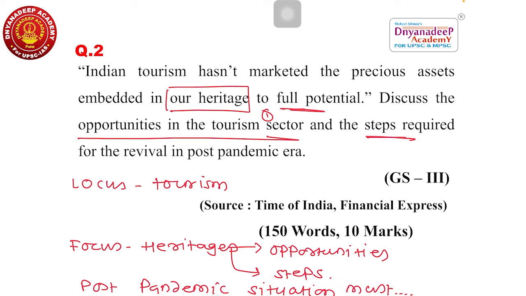Because here they are saying that we have not focused enough on tourism which is embedded in our heritage, monuments and heritage. So while explaining or discussing tourism, you have to focus on the tourism part of heritage, monuments and our culture. Then what is the focus? The focus is tourism and heritage. What are the opportunities in heritage tourism?